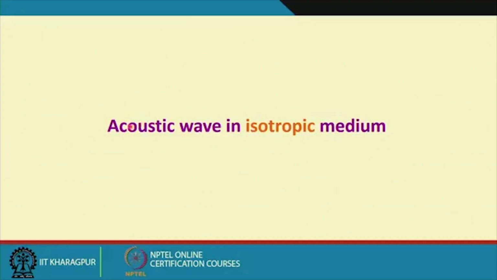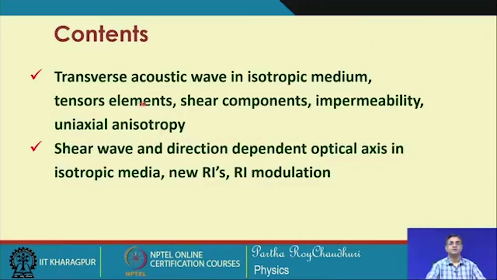So, the discussion is under the following subtopics: transverse acoustic wave in the isotropic medium, and we will see how these tensor elements, shear components, come into play in this particular case, and how they are connected to the impermeability tensor, and then the general modified uniaxial anisotropy, even though the medium is originally isotropic, shear wave and the direction dependent optical axis in case of isotropic medium.